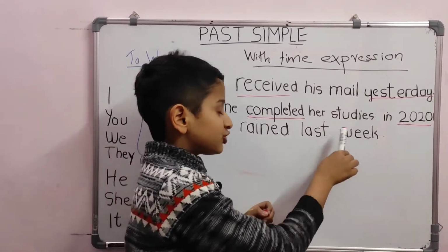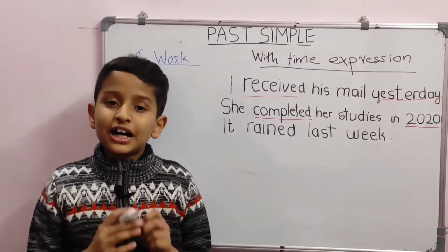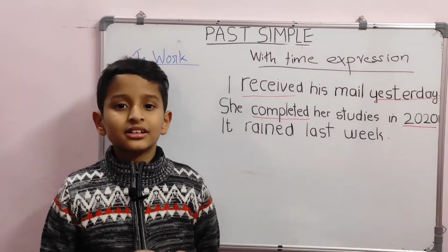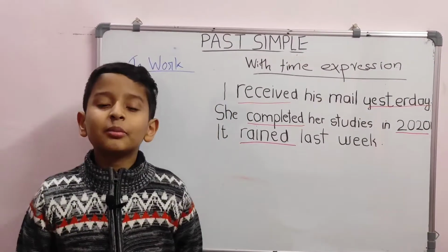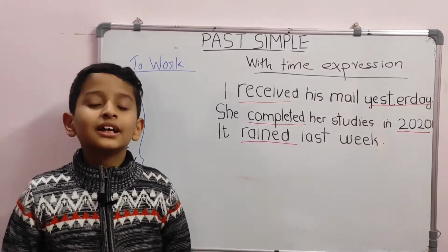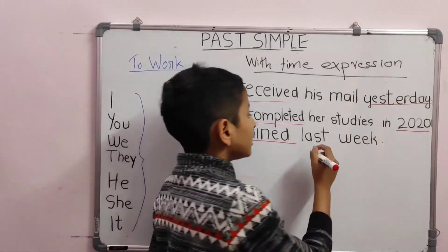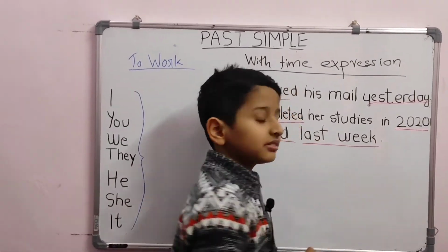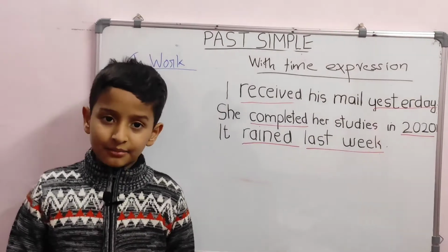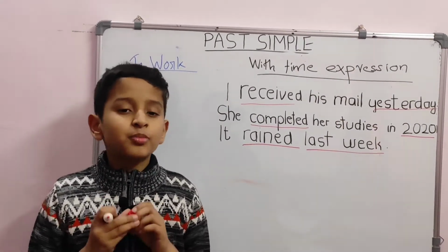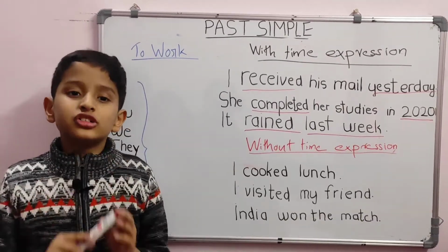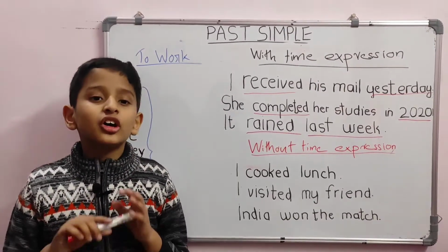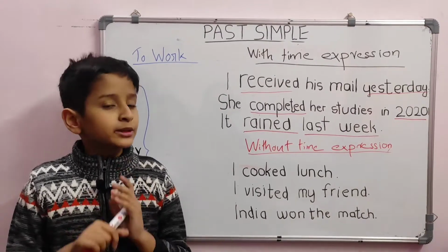It rained last week. What is the past form in this sentence? Yes, it is rained. And what about the time expression? Yes, it is last week. The point of time in which these actions took place is clearly mentioned in these sentences. We can also use this tense to talk about things without time expression.